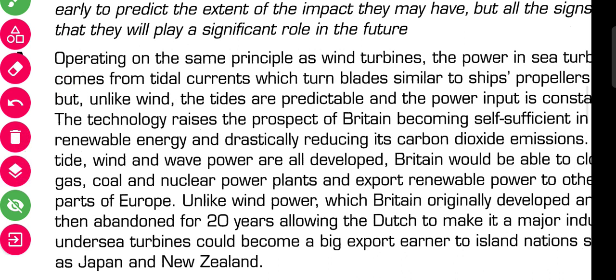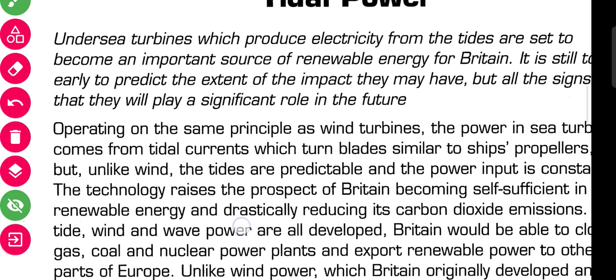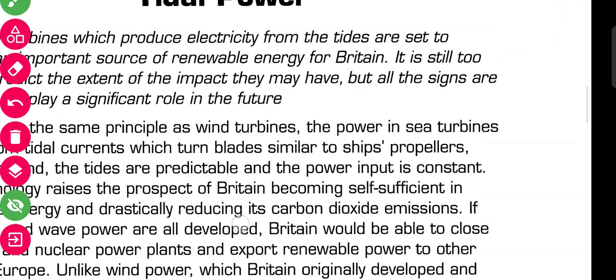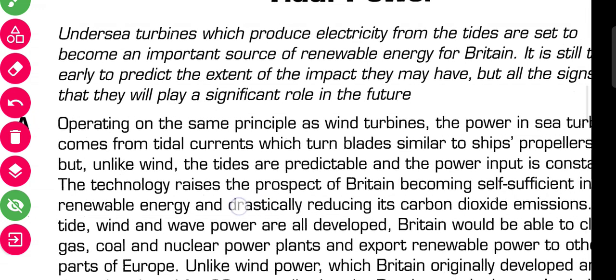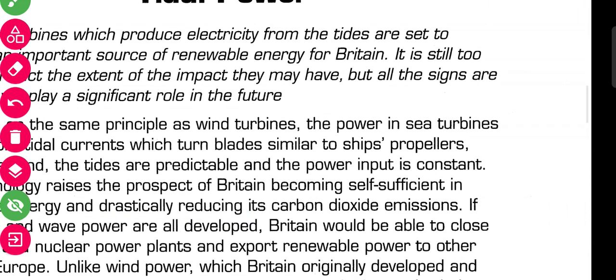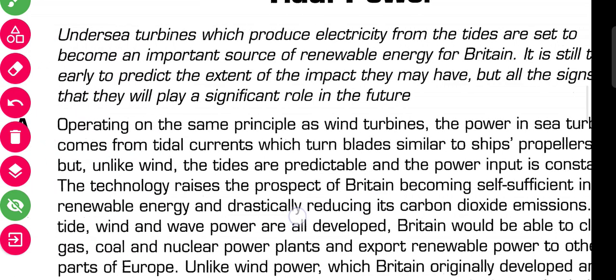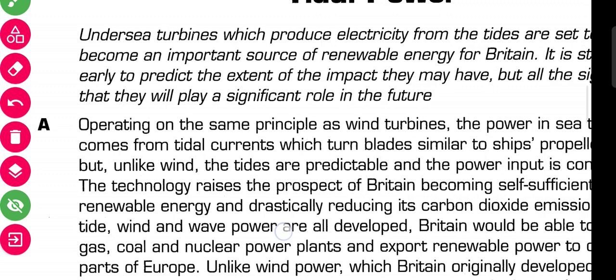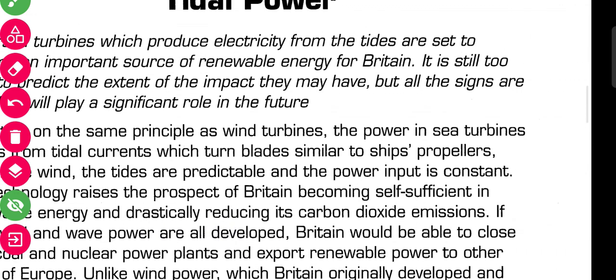Okay, so it is mentioned, operating on the same principle of wind turbines, the power in sea turbines came from tidal currents which turn blades similar to a ship's propellers. But unlike wind, the tides are predictable and the power input is consistent.